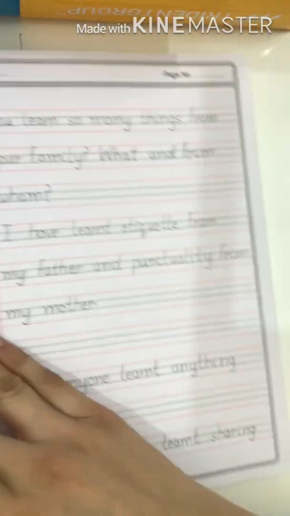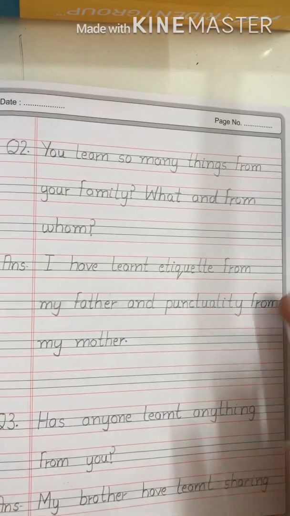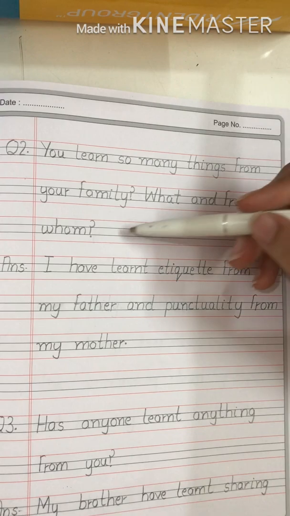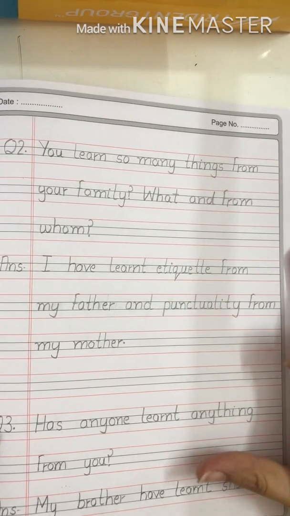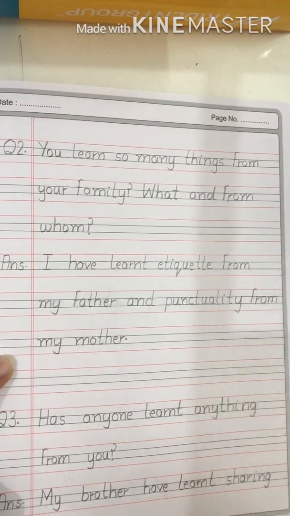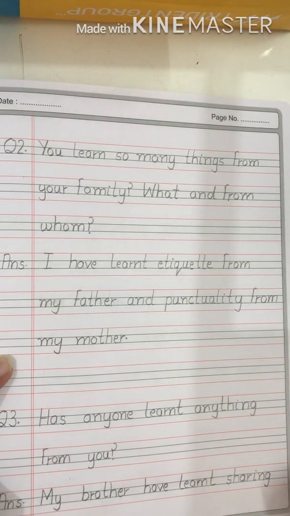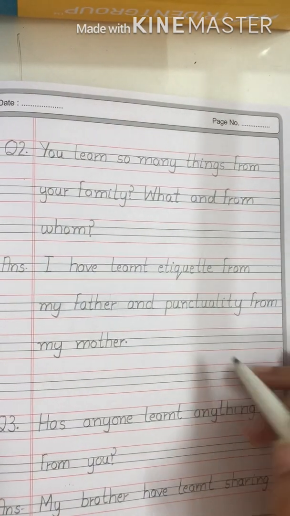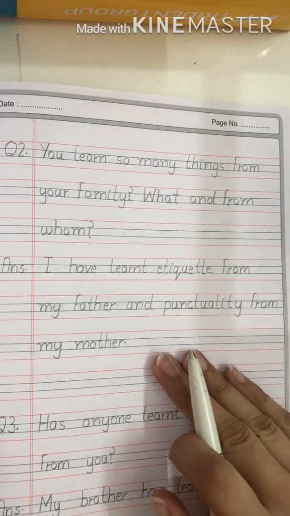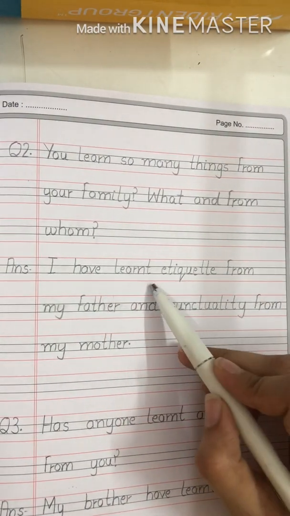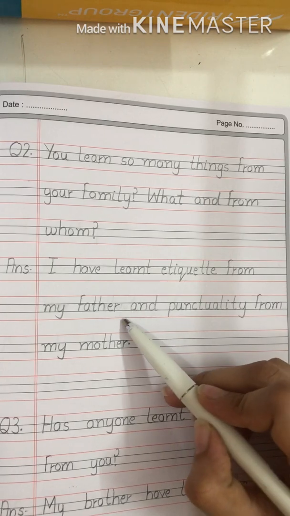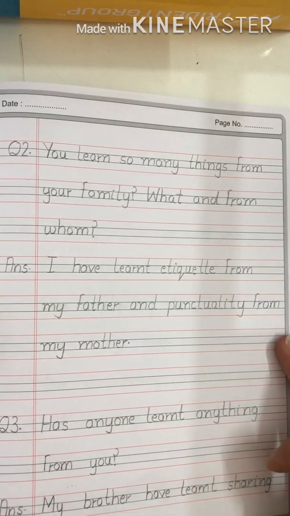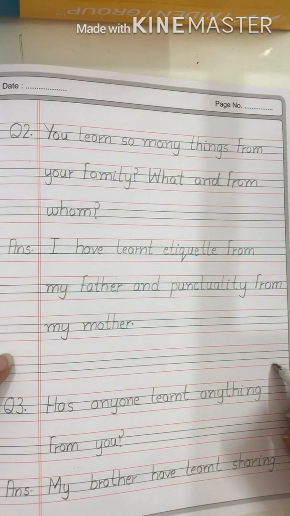Okay, so next question is, you learn so many things from your family, what and from whom? So here you will have to write what are the things that you have learned from your family. So once again your answer could be different, so this answer is just for your reference. Okay, I have learned etiquette from my father and punctuality from my mother. Okay, after that drop one line.